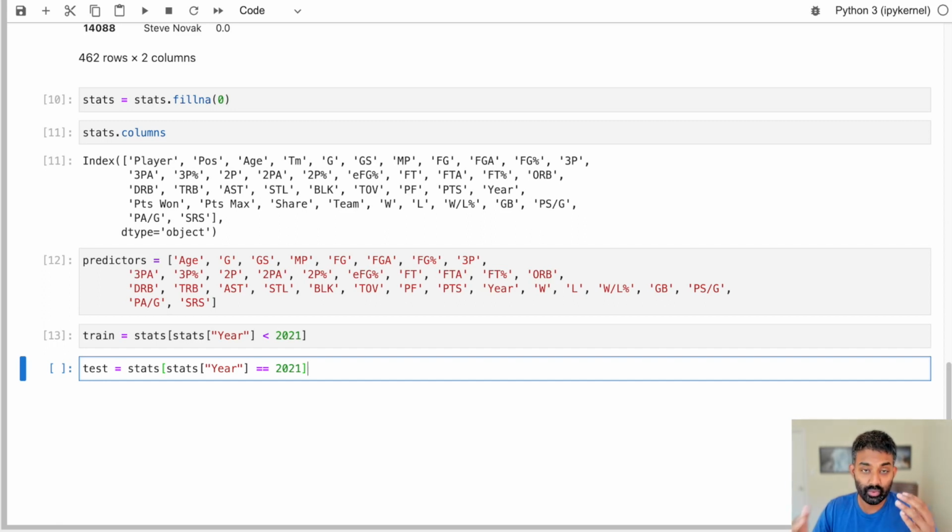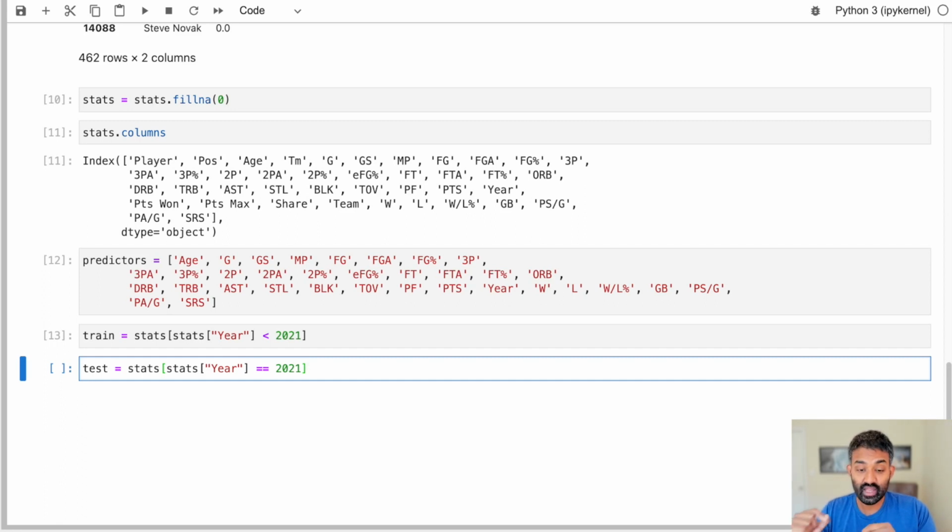In the real world, we would use this algorithm at the end of every season. So at the end of a season, we would say, okay, let's look at our season statistics, and then let's think about who we're going to predict is MVP. Now, you're not going to have data from future seasons at that point, right? When you're predicting the MVP for the 2022 season, you don't have data from 2023 and 2024. So we want to make sure the way we test the algorithm is the same as the way we would use the algorithm in the real world.